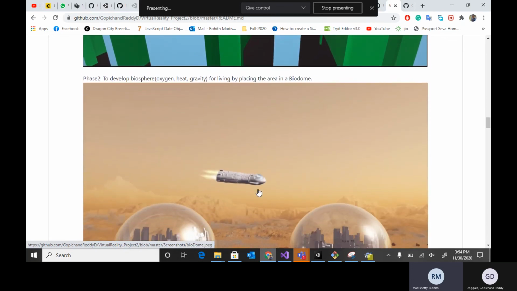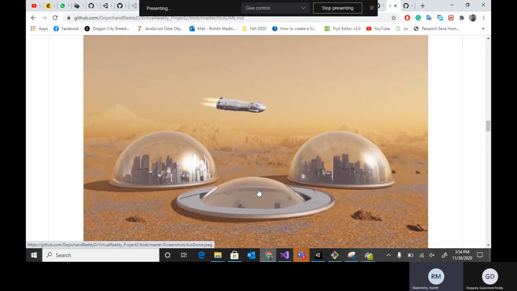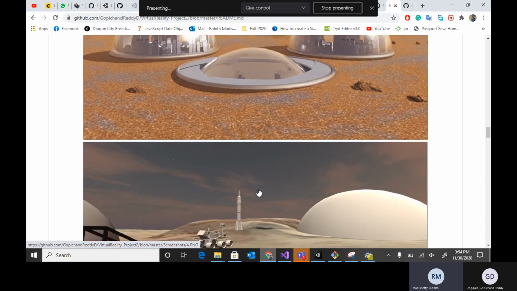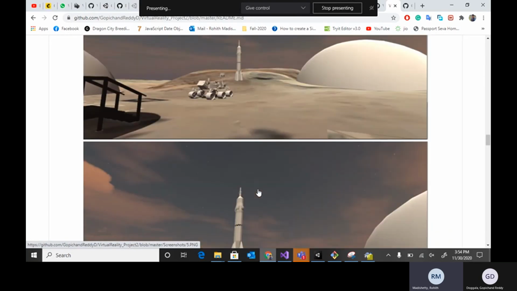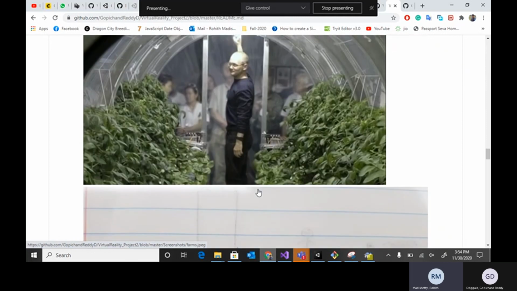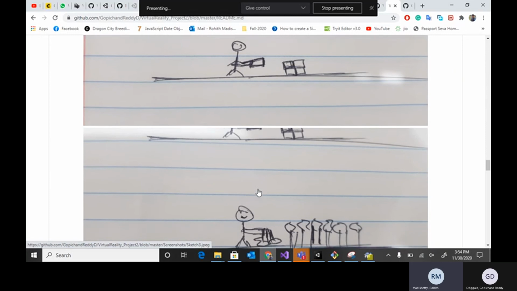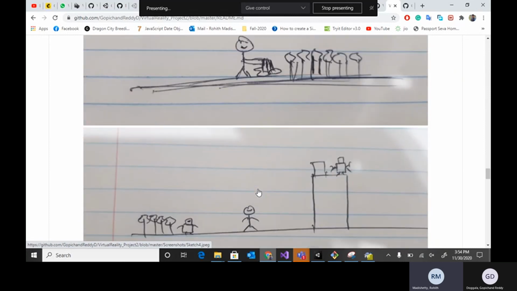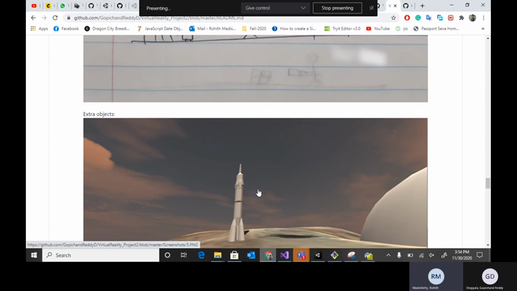Our phase two is to construct all these biosphere valves and a biodome where people can start living a normal life like on Earth. We tried achieving some parts of this. These are some of the screenshots of that. We had phase three of constructing buildings, industries, and farming, but we were not able to achieve that. We took on a bigger scale project, and we did not have time for it.